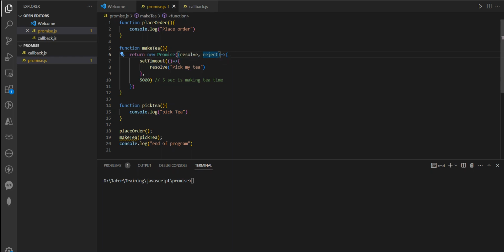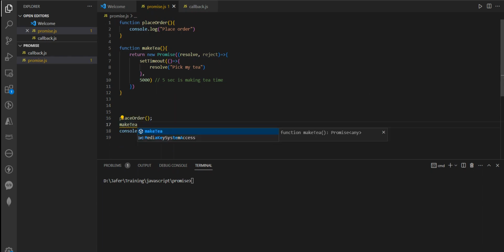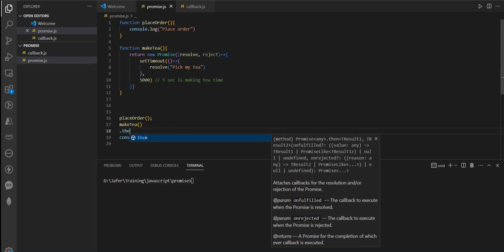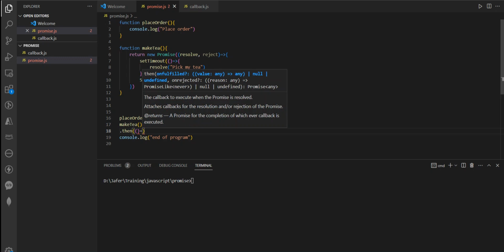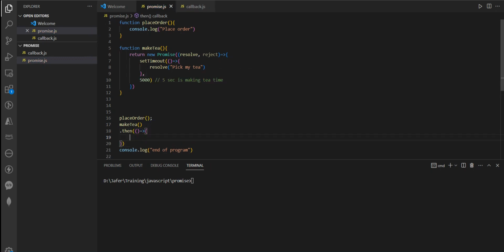Okay. Now we don't have the pick tea here, and instead of this, we have makeTea dot then, and again it takes a callback. And here let's say data.